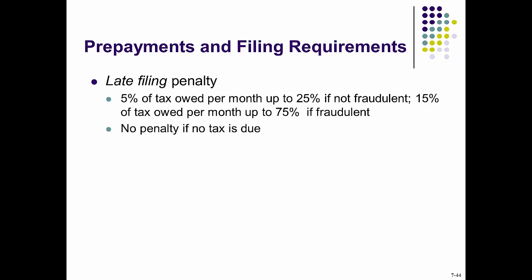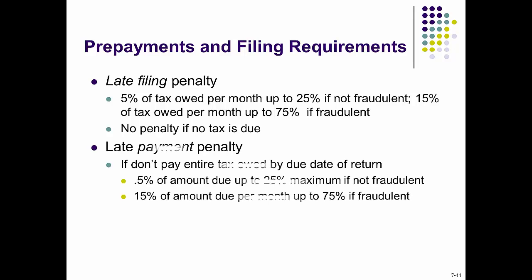What about the late payment penalty? Let's look at the late payment penalty and also the late filing penalty. For late filing, 5% of the tax owed per month up to 25% if not fraudulent. If fraudulent, 15% of the tax owed per month up to 75%. No penalty will be imposed if no tax is due.